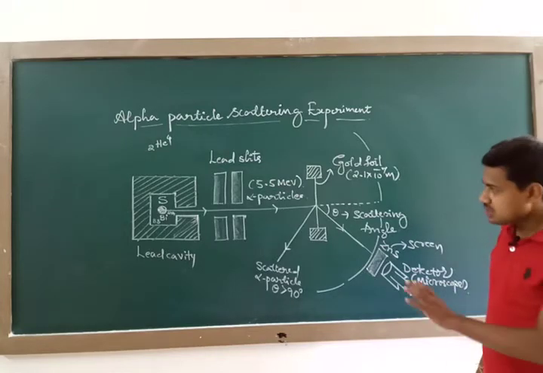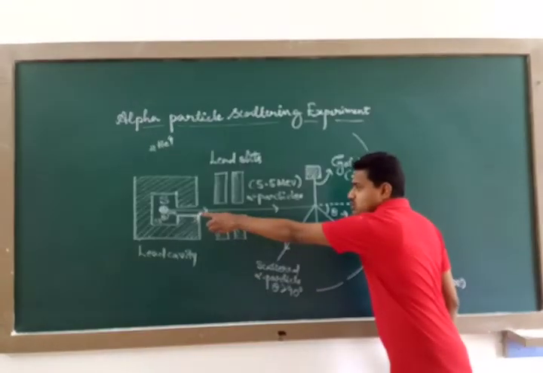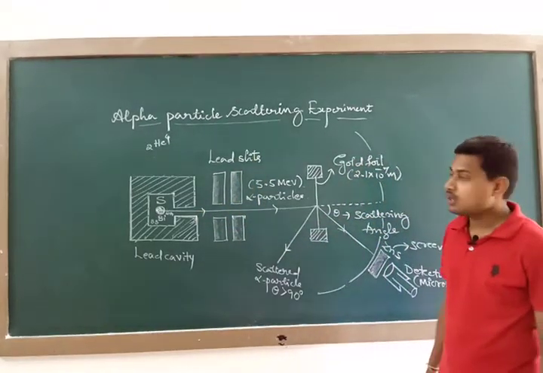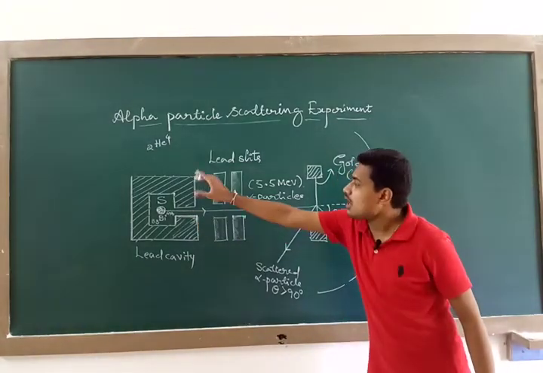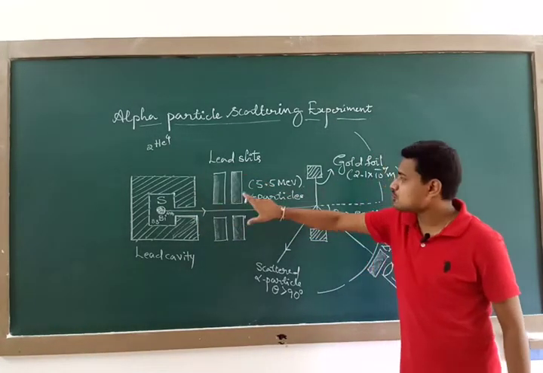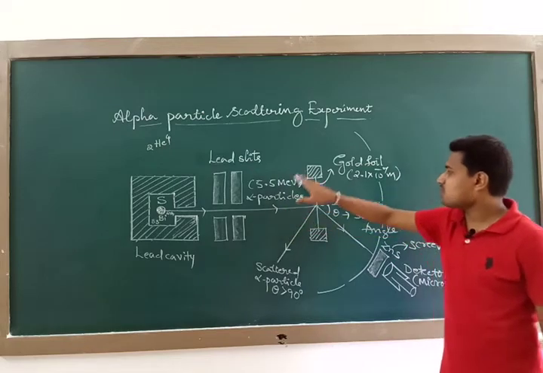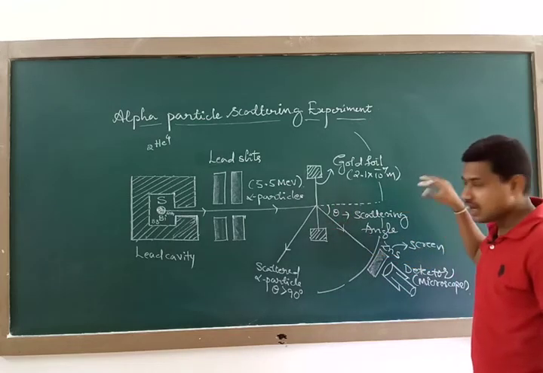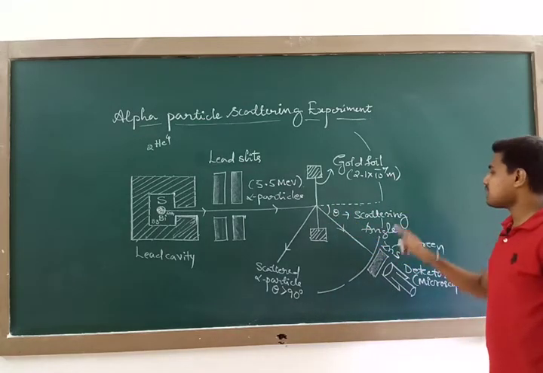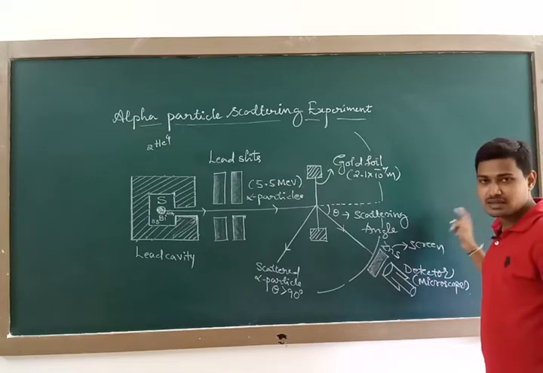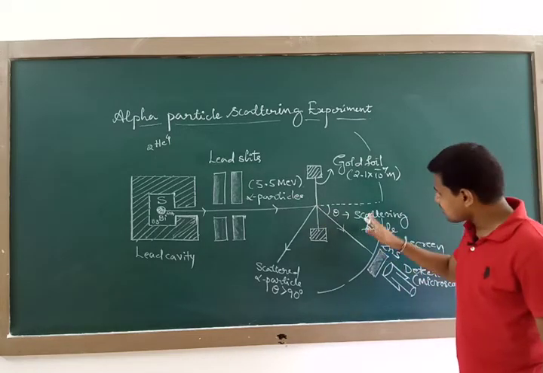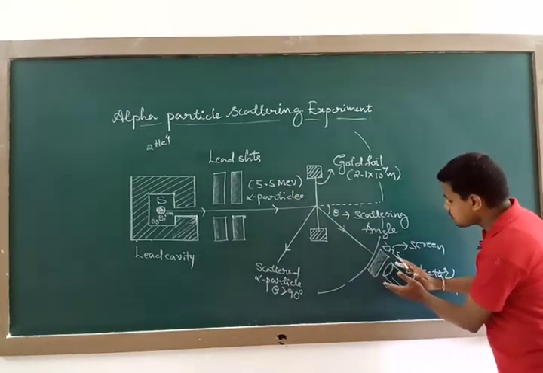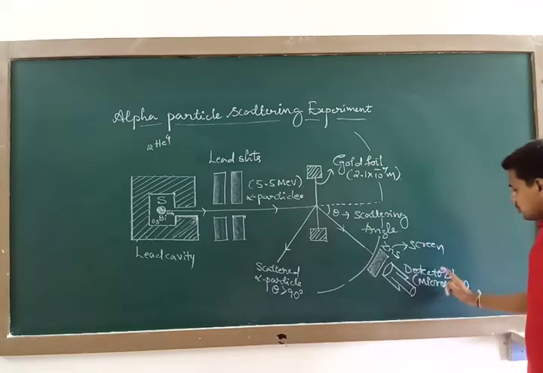So what is the concept here? There is a source, and that source emits alpha particles of energy 5.5 MeV, and those alpha particles are made into a narrow beam by passing through the lead slits. Such energetic alpha particles are made incident on the gold foil, and thereby they get scattered into different directions, and that angle we call the scattering angle, and later on I will tell the definition here. Then they get scattered into different directions, and the scattered alpha particles can be observed with the help of this detector.